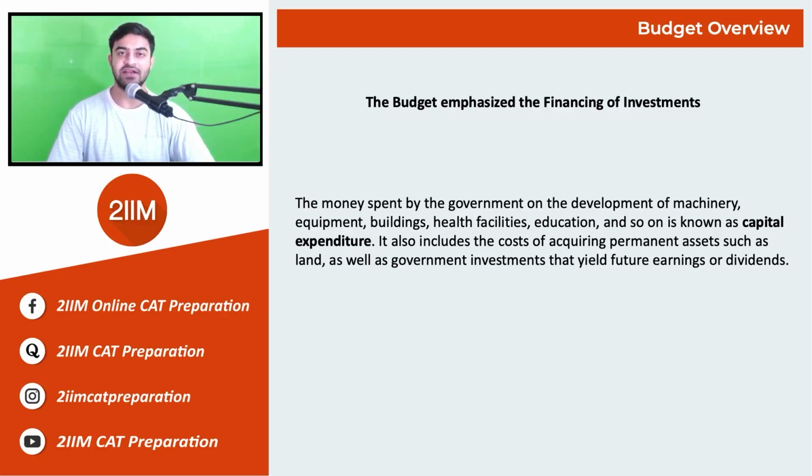So anything which is for the long-term future of the country, whether it be in terms of tangible machinery or buildings or development of infrastructure, or whether it be to promote healthcare facilities and education, which is for the human resources, any kind of expenditure incurred for the long-term benefit of the country is known as the capital expenditure. So it also includes the cost of acquiring permanent assets such as land, as well as government investment that yields future earnings or dividends.